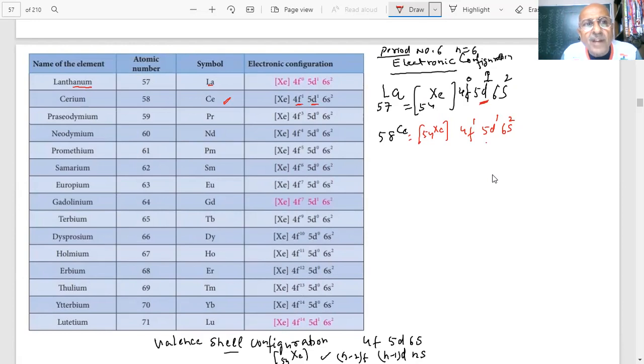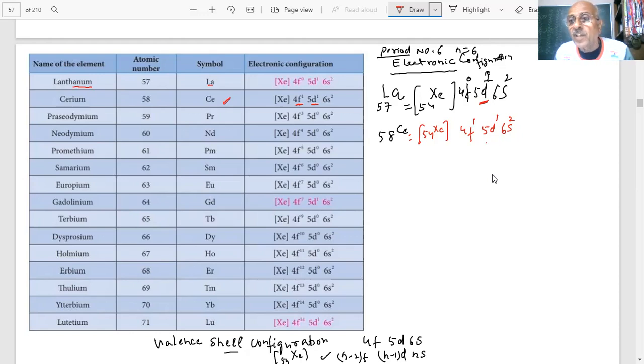And now the series has started. This is the first F block element, or this is a lanthanide, because the first electron is entering into the 4f subshell. This is how you have to remember, because they will ask you to write the electronic configuration in the paper. So you have to know certain ones, not all, I cannot remember, but at least a few which are asked repeatedly. Important, I'm telling you with a red pen.